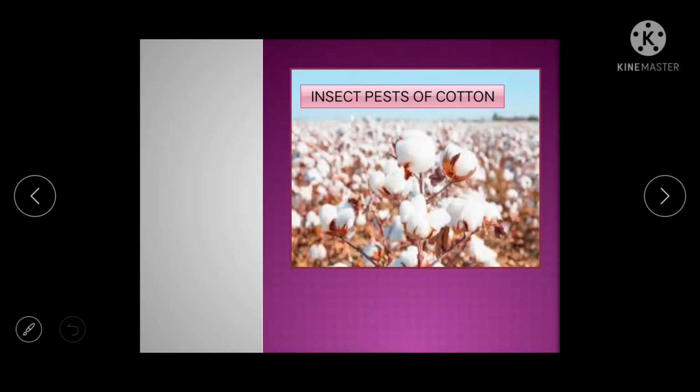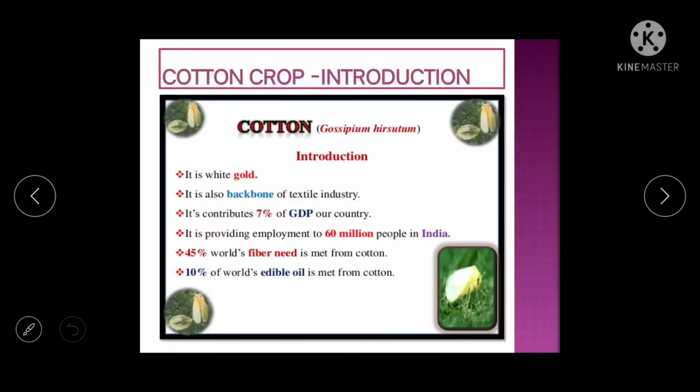So today we'll start insect pest of cotton. So cotton crop, first we know the scientific name is Gossypium hirsutum and it is also known as white gold. Then it is also a backbone of the textile industry.